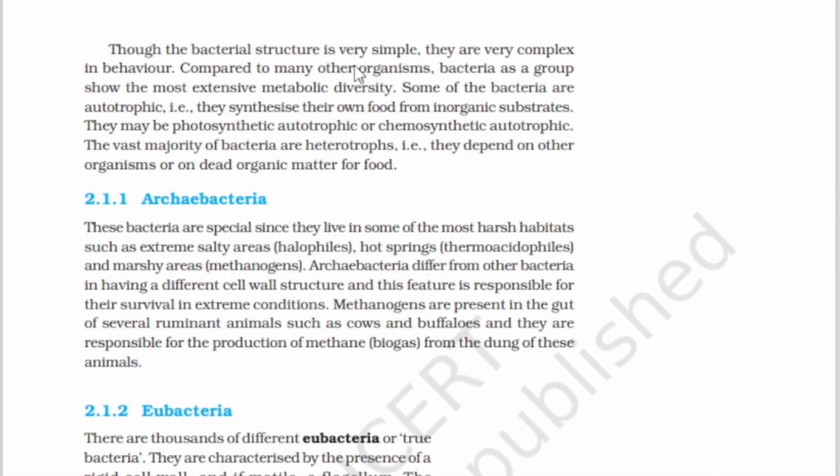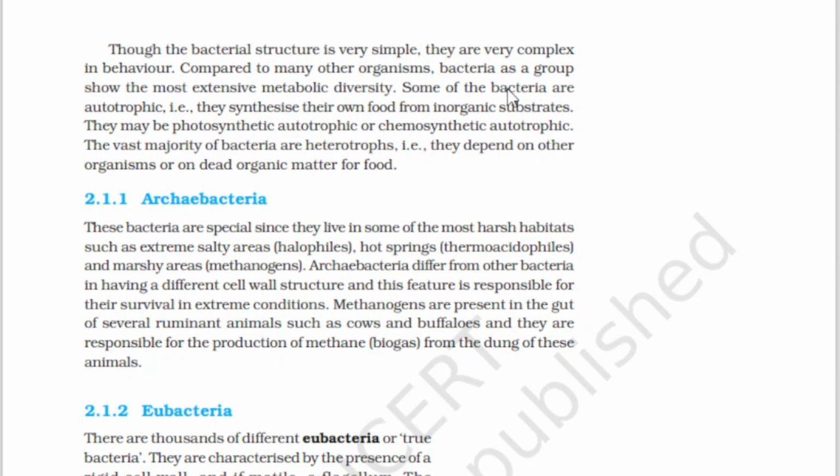Though the bacterial structure is very simple, they are very complex in behavior. Complex means, we might have studied in Cell: The Unit of Life that the cell wall in bacteria is complex. Compared to many other organisms, bacteria as a group show the most extensive metabolic diversity, meaning different kinds of metabolic reactions.